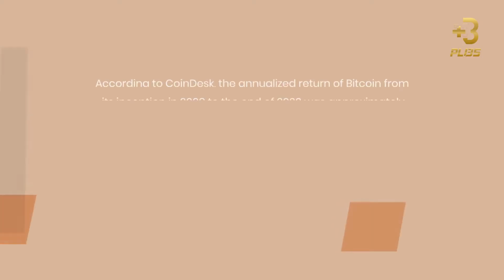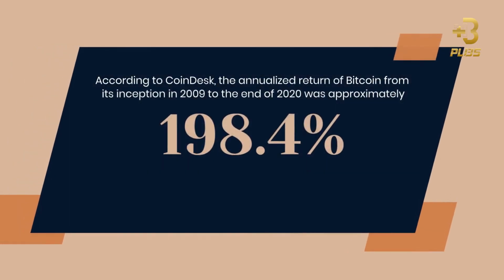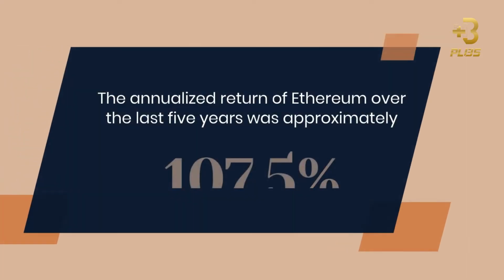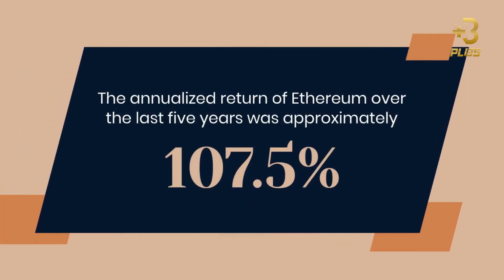According to CoinDesk, the annualized return of Bitcoin from its inception in 2009 to the end of 2020 was approximately 198.4%, with significant variations in return over different periods. The annualized return of Ethereum over the last 5 years was approximately 107.5%.